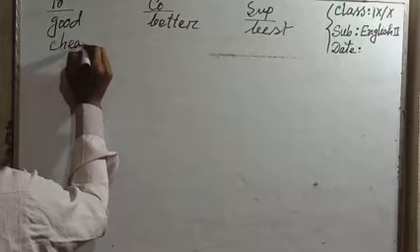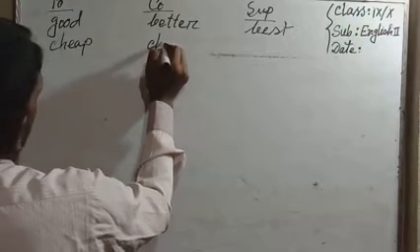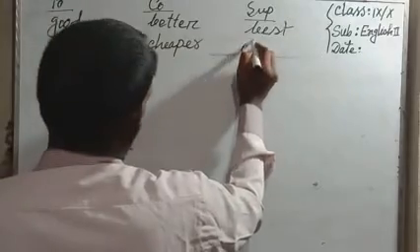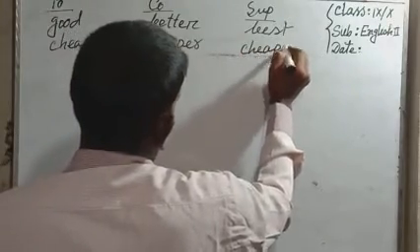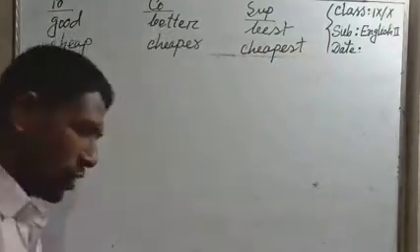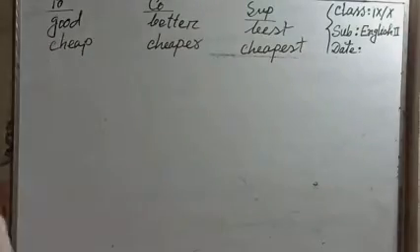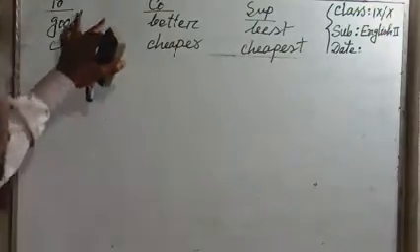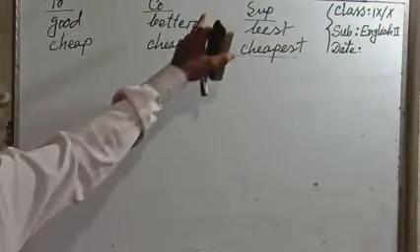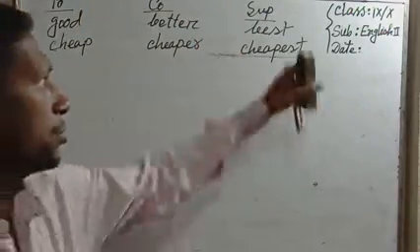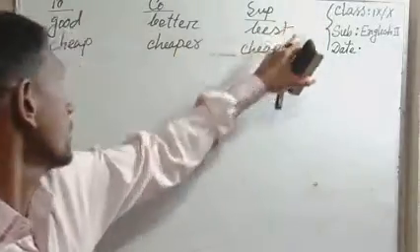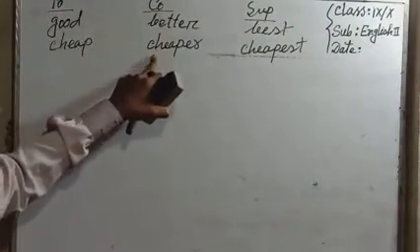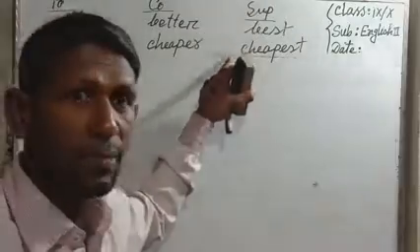Cheap, cheaper, cheapest. So in these two we will discuss. Dear students, positive adjective good, comparative adjective better, superlative adjective best. Positive adjective cheap, comparative adjective cheaper, superlative adjective cheapest.